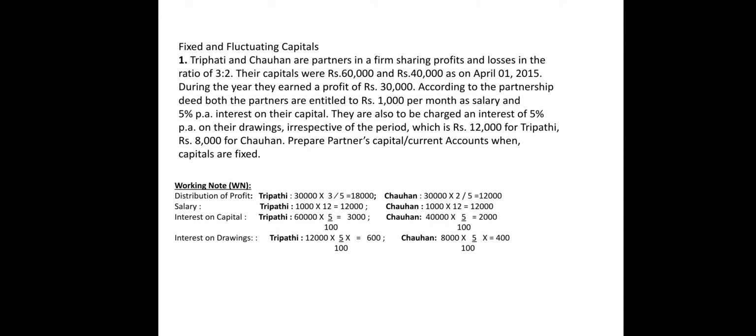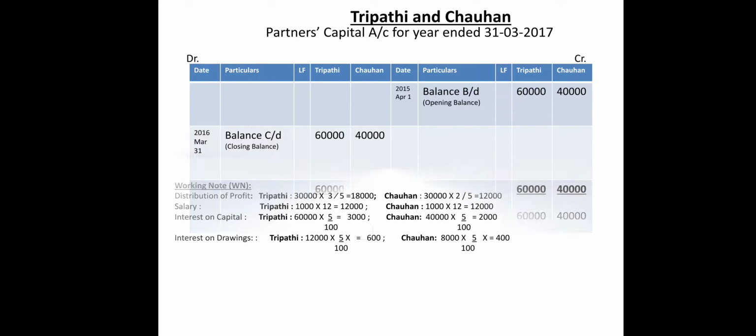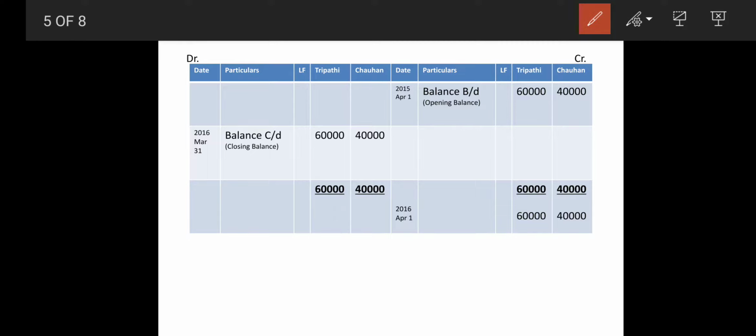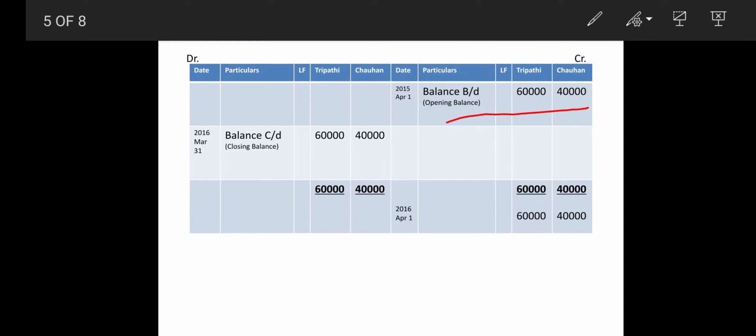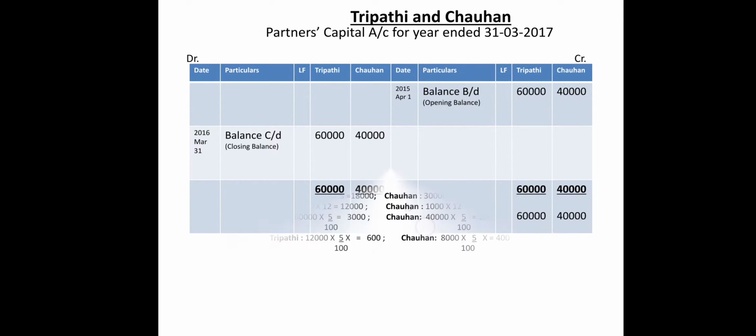Tripathi and Chauhan are the partners sharing profits and losses in 3:2. This is to be kept aside. Their capitals are 60,000 and 40,000 on April 1st, 2015. So the very first thing you have to transfer is by balance brought down, that is the opening balance, 60,000 and 40,000. So in the capital account we are going to transfer 60,000 and 40,000. Now next point.